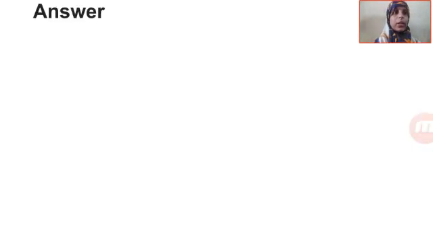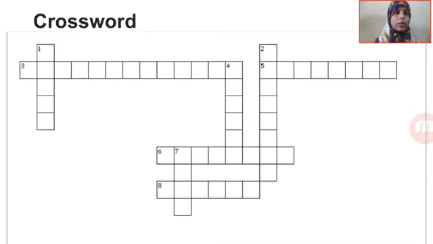Okay, children. Now we move on further to question number 4, that is crossword. Children, can you draw this picture? Count the number of boxes and you can draw it horizontally, or you can take the whole page for drawing this, and we will be having across and down for solving it. I'll give you hints for solving this, along with the answer too.